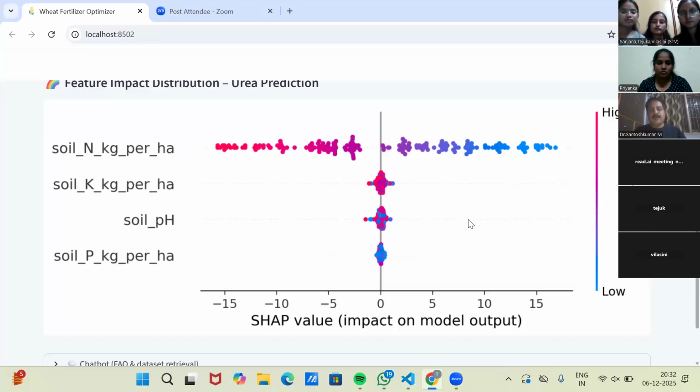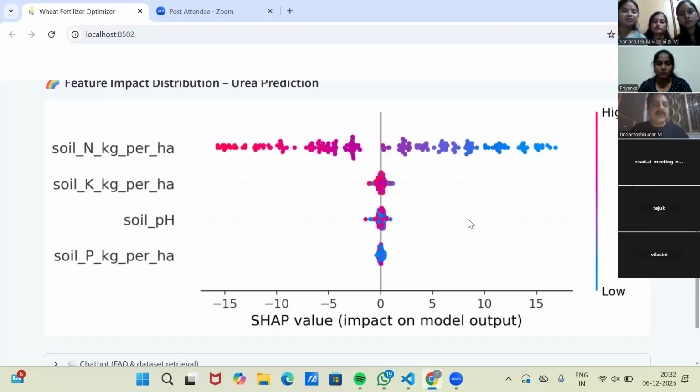For example, you are talking about support vector machine. Then how does that algorithm work? KNN method, how does that KNN algorithm work? So like that, you should know how that algorithm works. That is my concern, right? Sir, whatever you have done, it's not wrong, it's correct, but my concern is you have to learn the technology behind that. That is the difference between the computer science student and the other students.